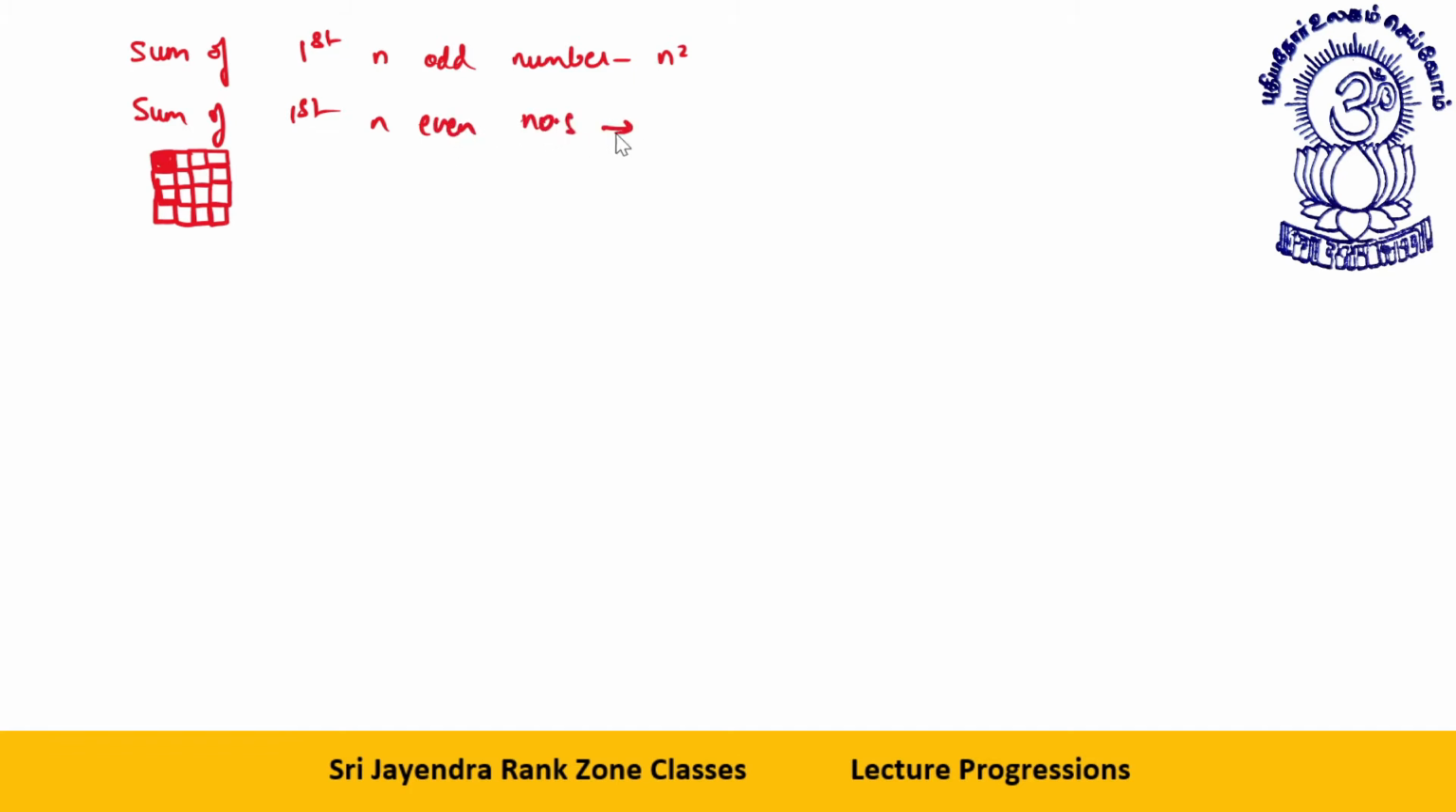Dear students, it is a very simple logic. Each even number is one more than the odd number. If I take n even numbers, they will be n more than a sum of n odd numbers. That will be n square plus n.